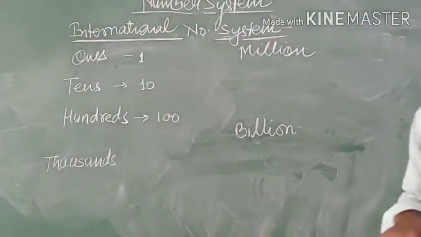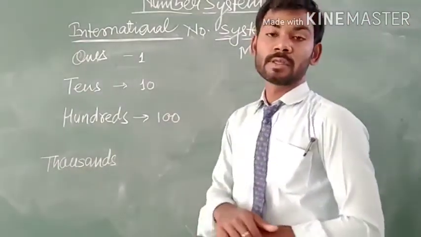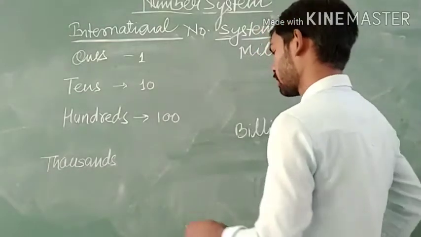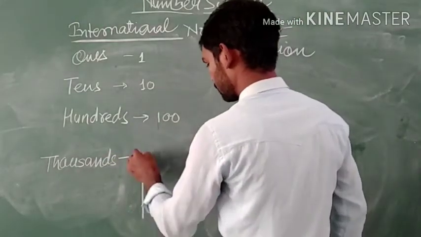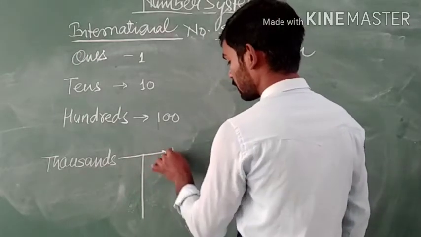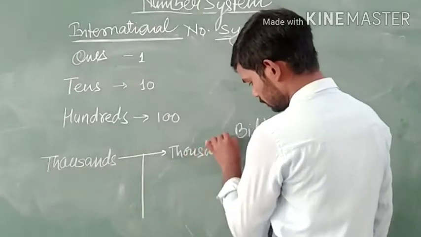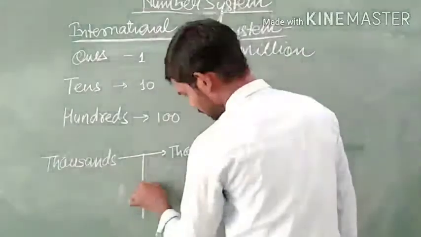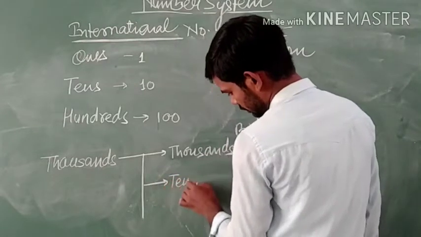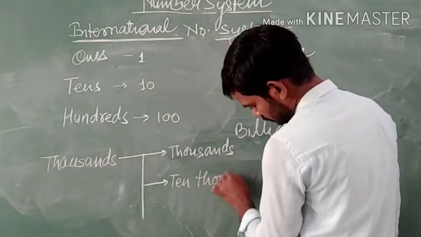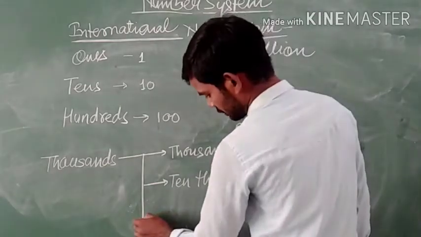The number of digits in 1000 is categorized further: thousand, 10,000, 100,000.